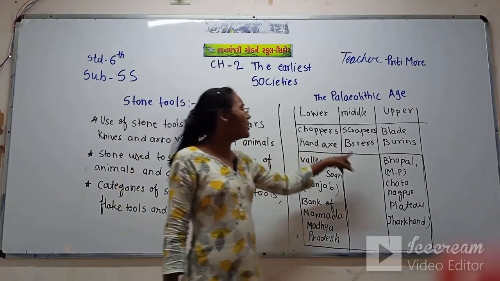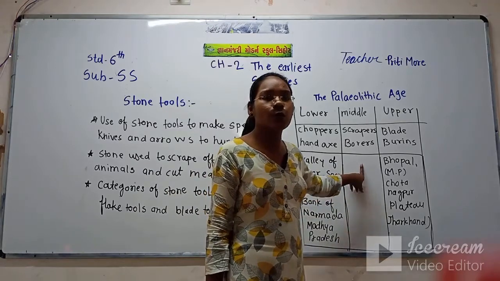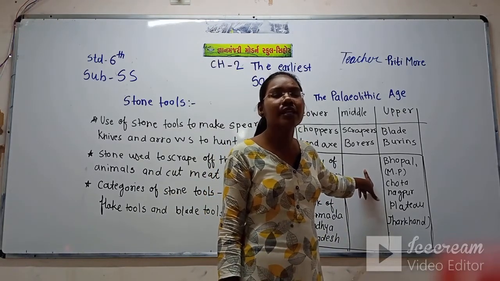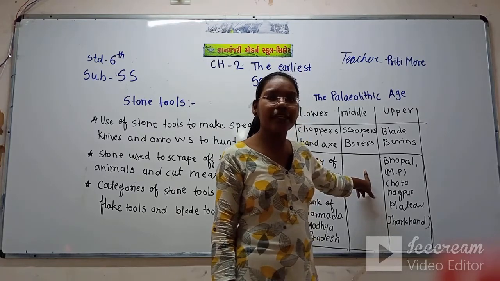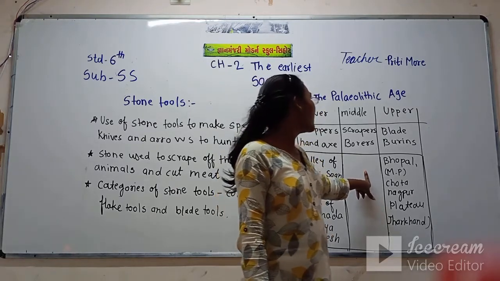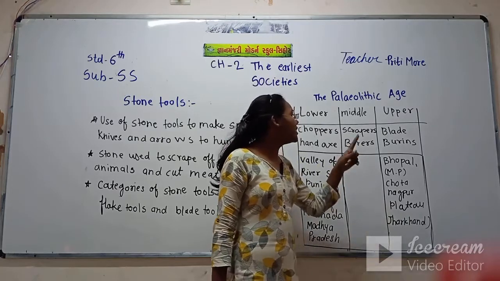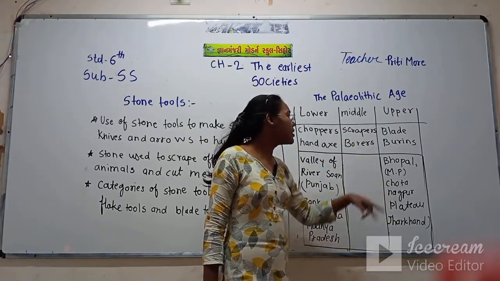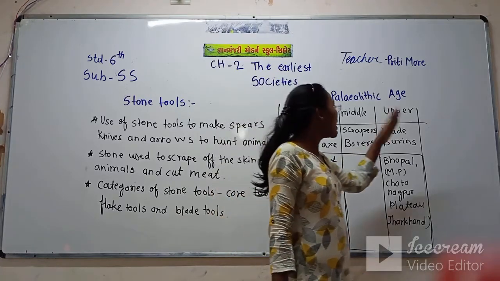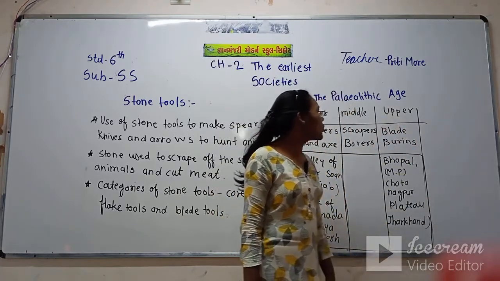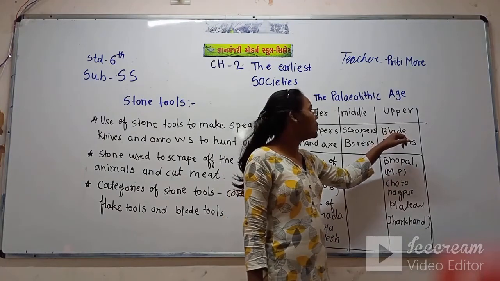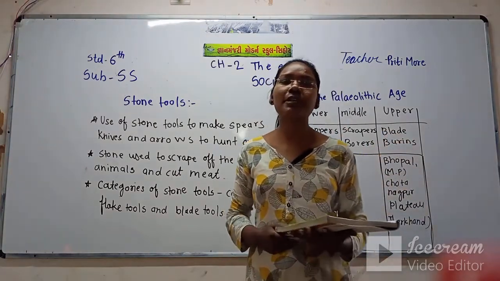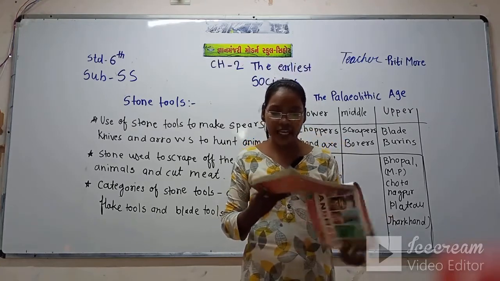In the middle age, human beings started living in groups. They made some tribes. They started doing some painting, rock art. They did all this, and in this age they used scrapers and borers. Now in the upper age, they used blades and borers, and the climate also became a little warmer in that age.